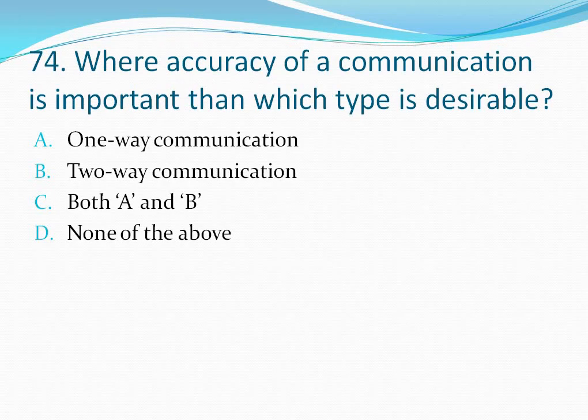Question number 74. Where accuracy of a communication is important then which type is desirable? Your options are option A, one-way communication, option B, two-way communication, option C, both A and B, option D, none of the above. So the correct answer is two-way communication. Correct answer is option B, two-way communication. Let's move to the next question.